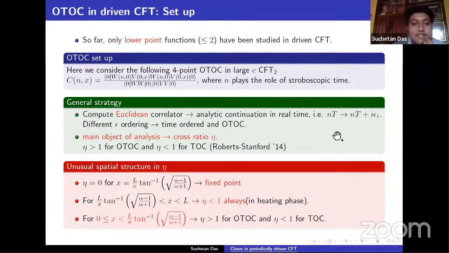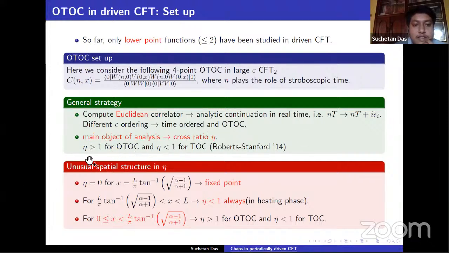The general strategy is to compute the Euclidean correlator, and then analytically continue to real time. Here the stroboscopic time is n. So n goes to n plus i epsilon, where i epsilon is the analytic continuation, and this defined epsilon ordering actually dictates the different time orderings, that is, time-ordered and out-of-time-ordered correlators. So the main object of analysis in this case is the cross ratio eta.